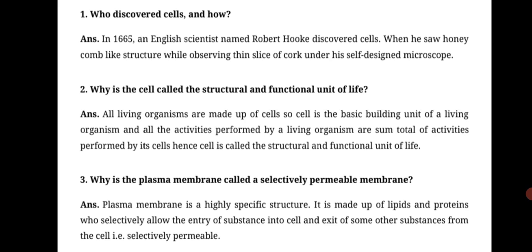You know that in 1665, an English scientist named Robert Hooke discovered cell. So what he did for the first time, he took the section of cork and he observed under his primitive microscope, which is designed by himself. So what he observed, he saw honeycomb-like structure while observing the thin slice of cork. Those structures look like small rooms, and those rooms he called them as cell.